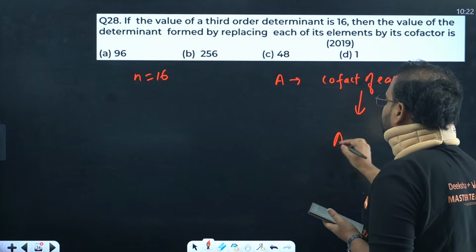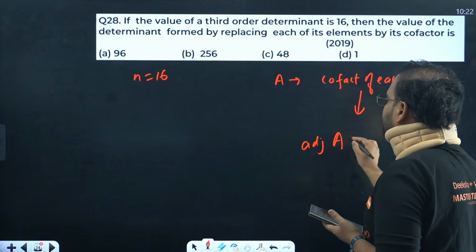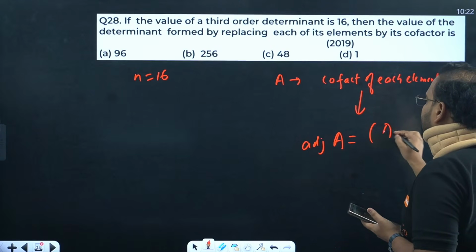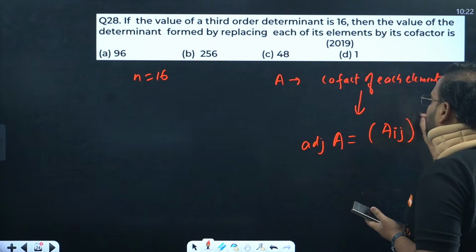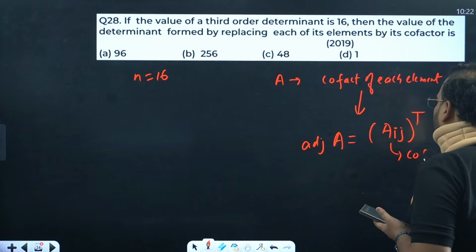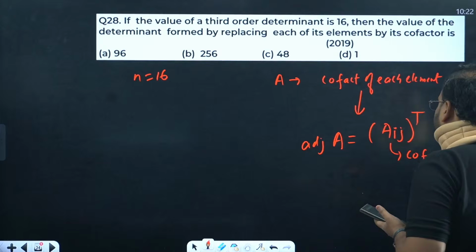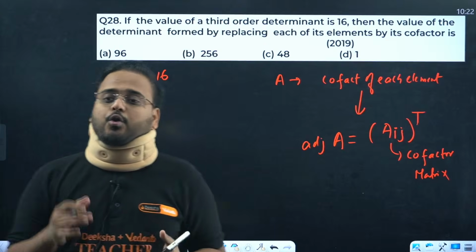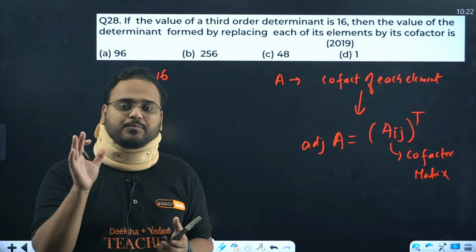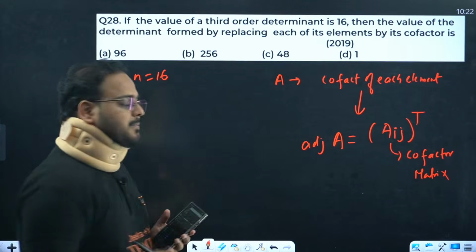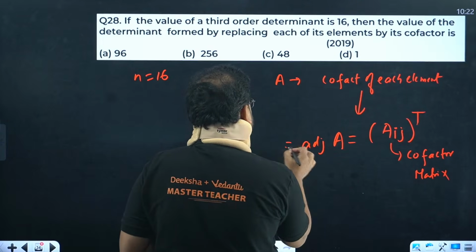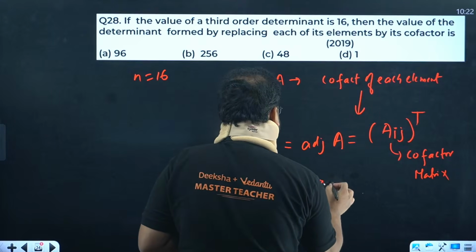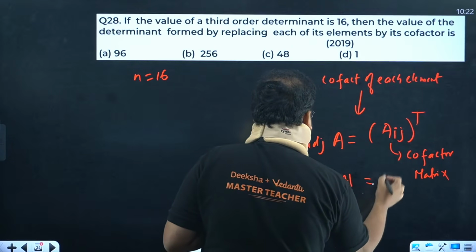Adjoint of A is given by the cofactor matrix, A_ij, transposed. This represents your cofactor matrix. What is adjoint of A? Please listen to me: adjoint of A is the cofactor matrix transpose. So if I write some matrix, let's say P, and find the determinant of P.